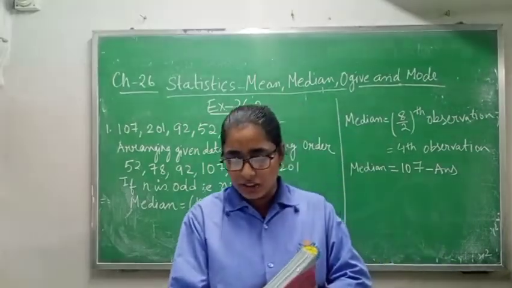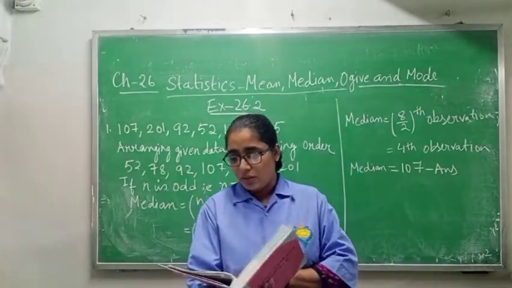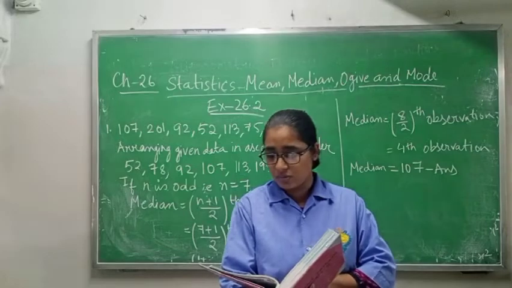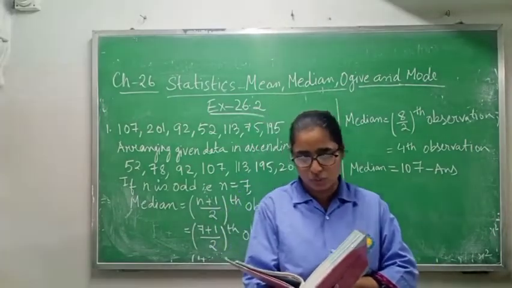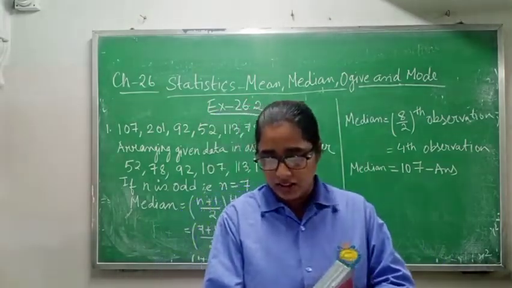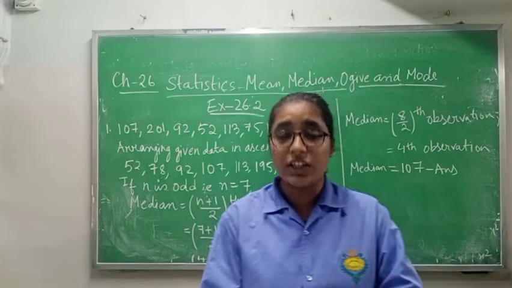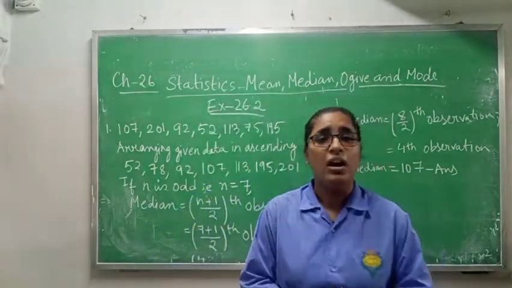Let us find the median of the selling prices.